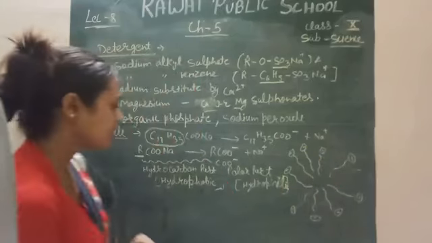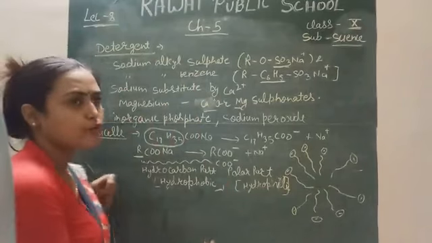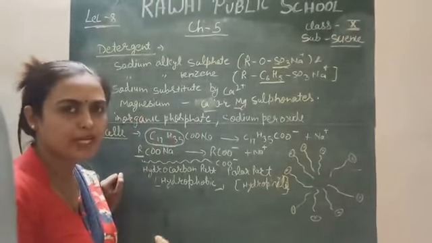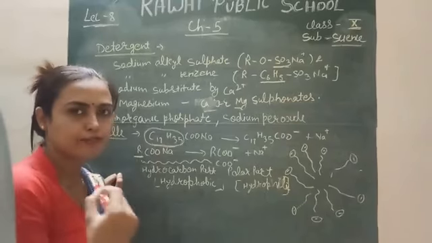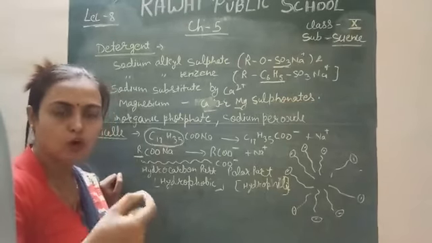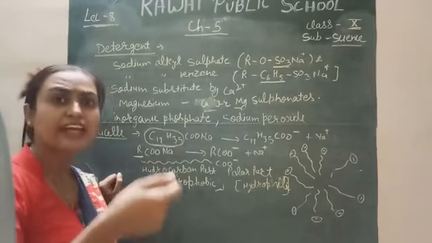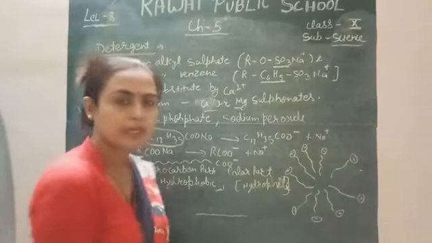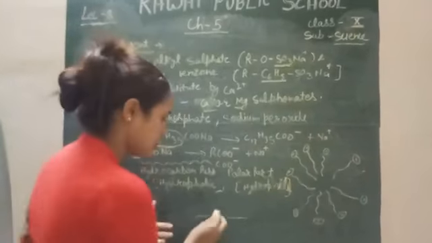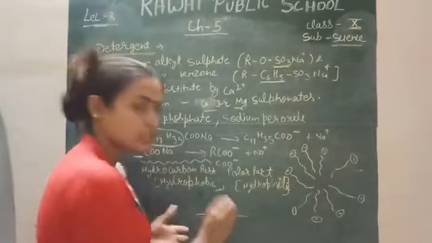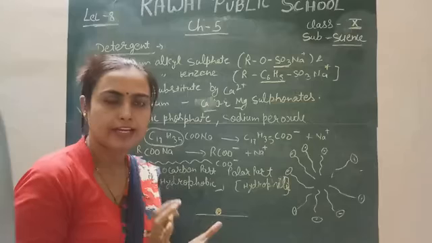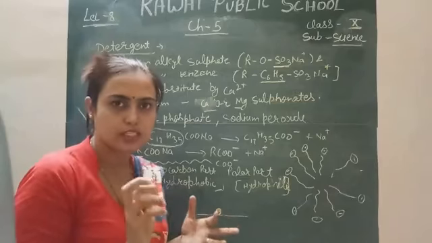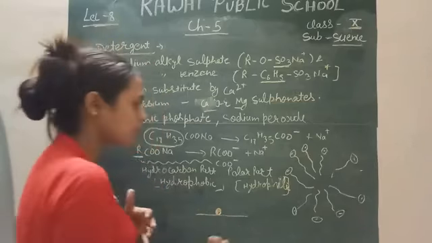For example, if your cloth or fabric has any kind of stain of oil or grease or any kind of dust particle on the cloth surface. For example, this is your cloth and this is your stain, any kind of oil or stain present on your cloth surface, then what will happen?